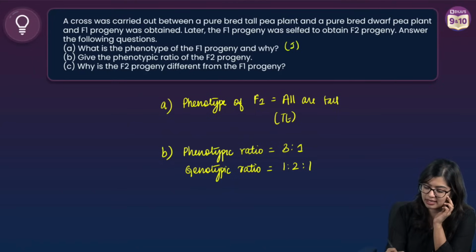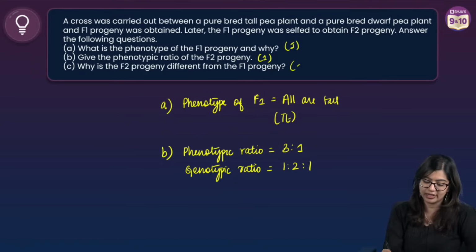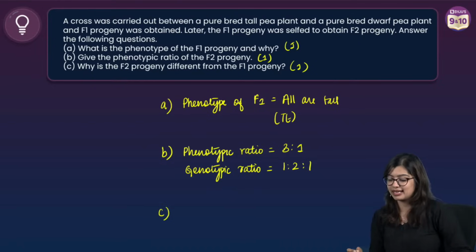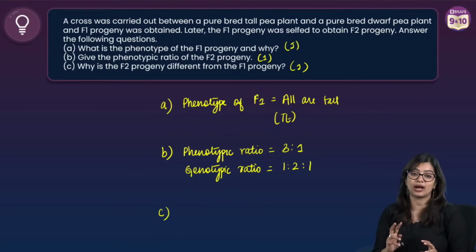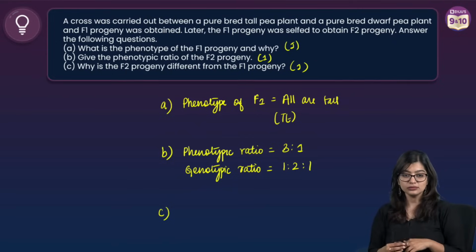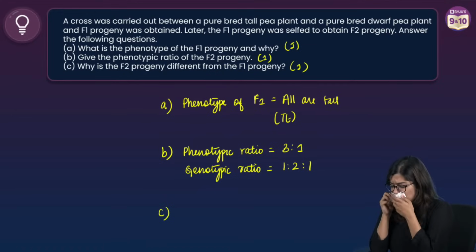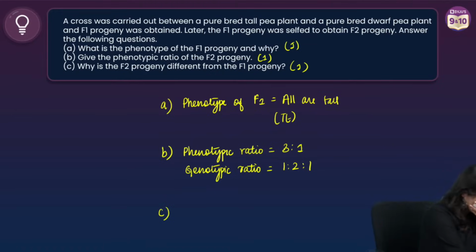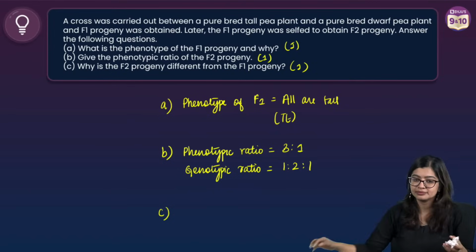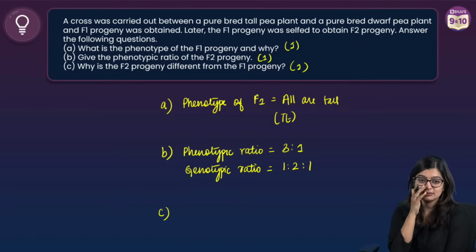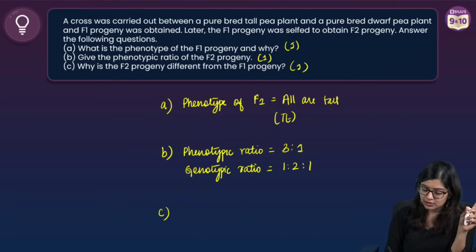So you will get 1 mark here, 1 mark for this, and 1 mark for telling me why F2 progeny is different from F1. Why is it that the F2 progeny is different from F1? Can you tell me? So this is simple.